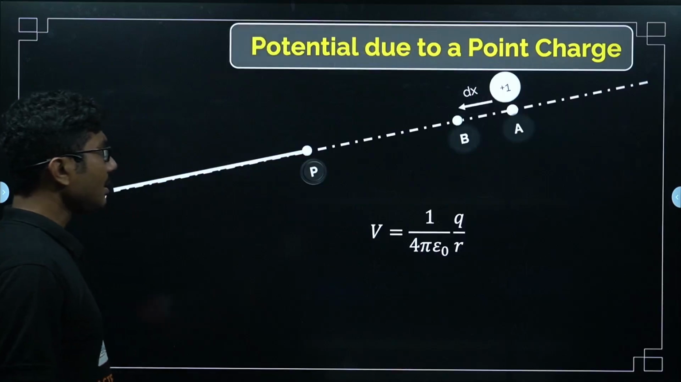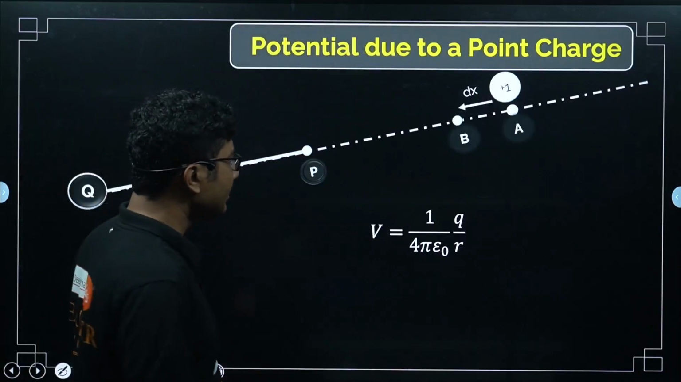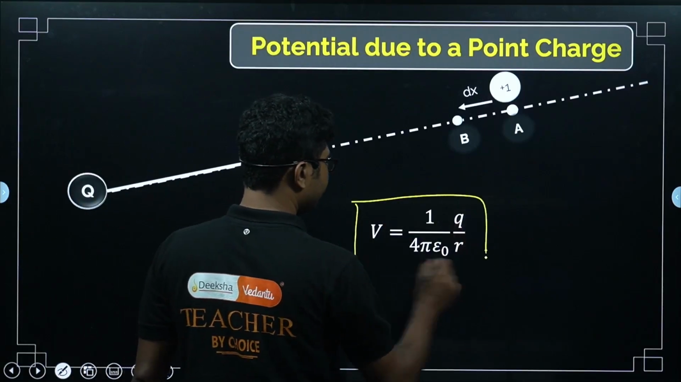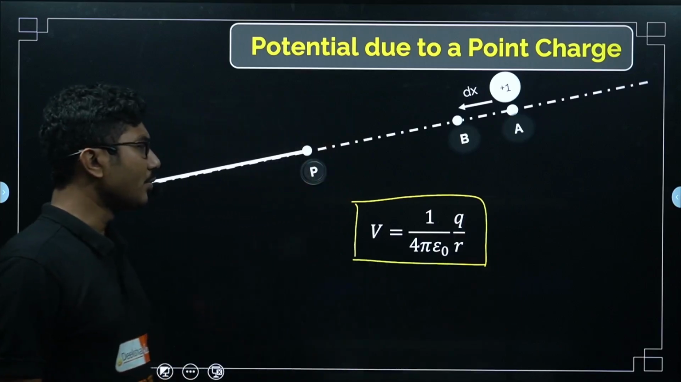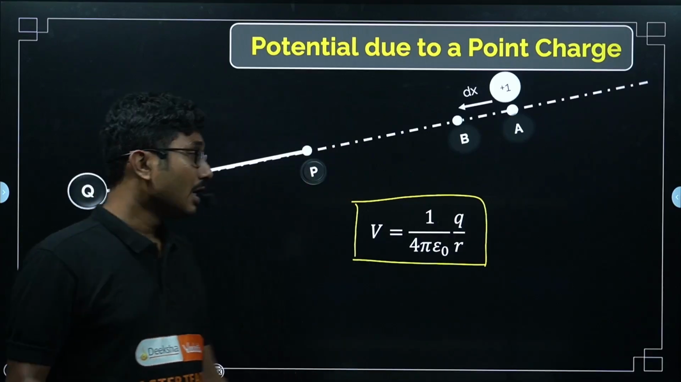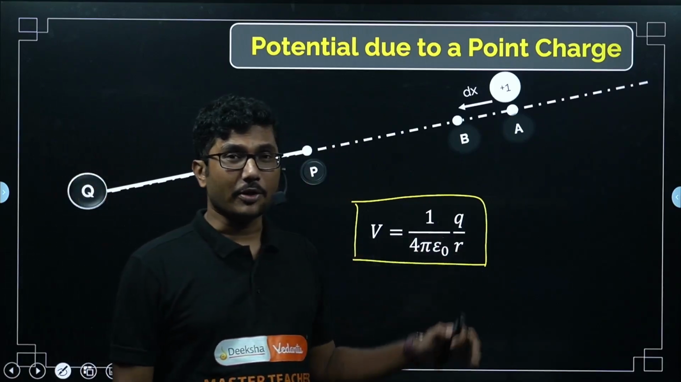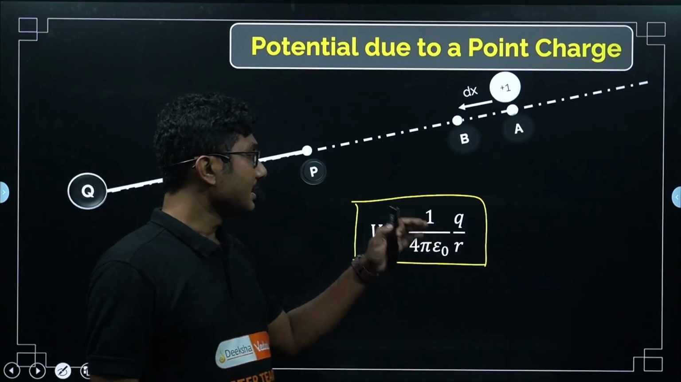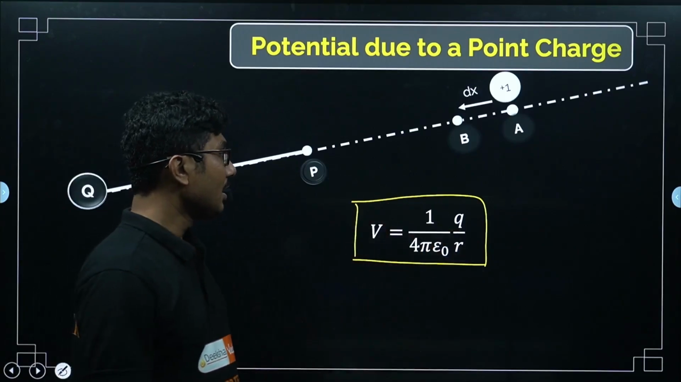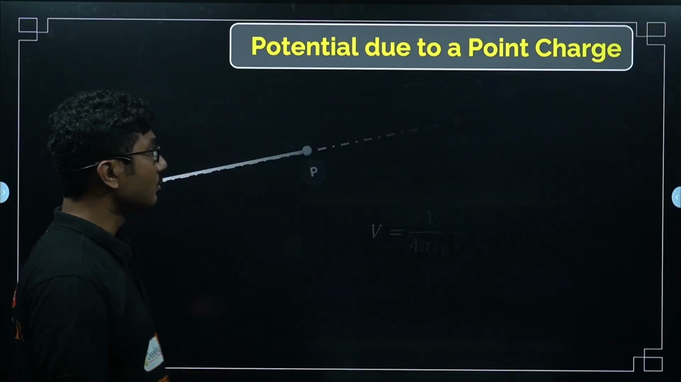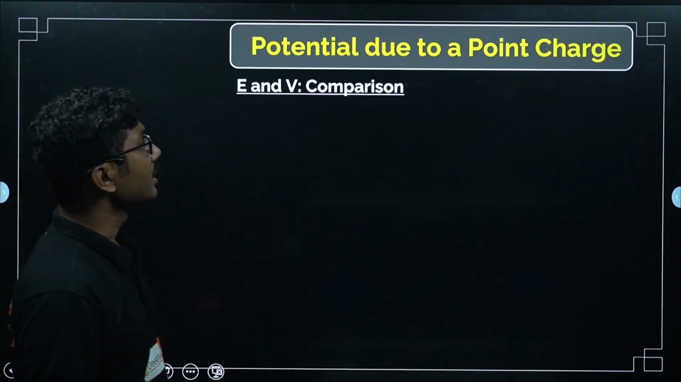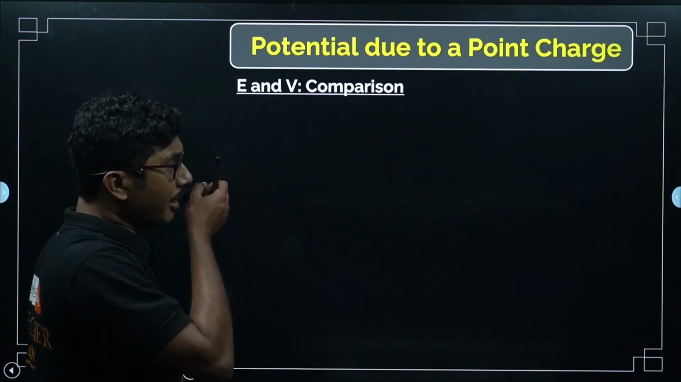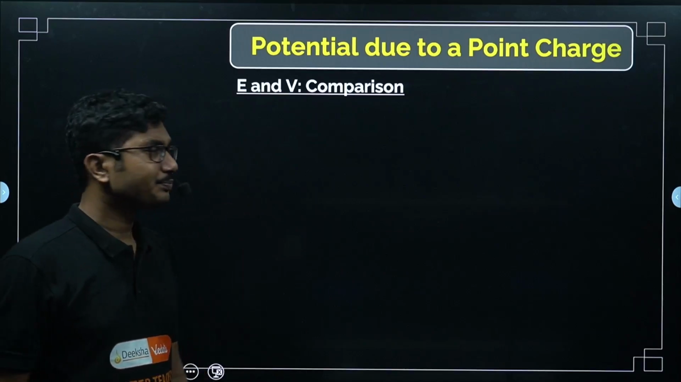Now, potential due to a point charge, a very important formula. V is equal to 1 by 4 pi epsilon naught Q by R, very important formula. Potential is given by this formula, and now let's look into a few more formulas. Potential due to a point charge, E and V comparison.